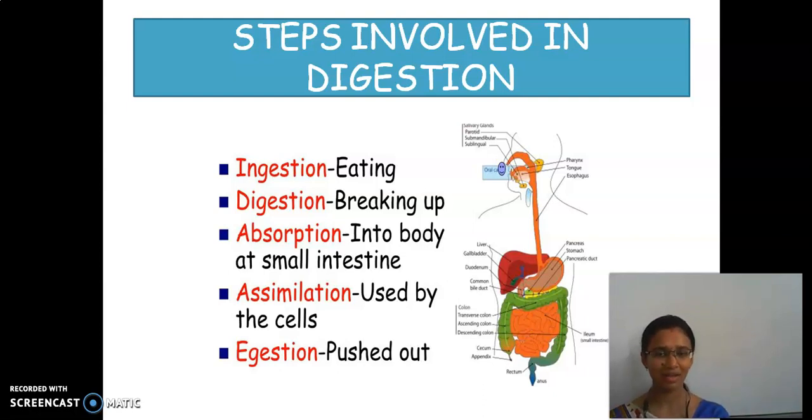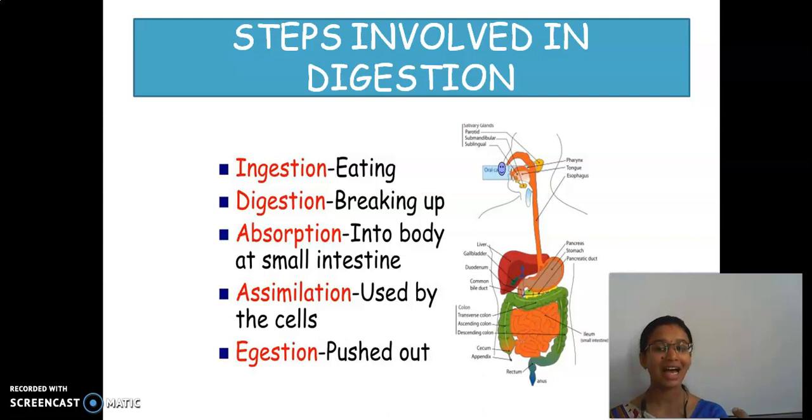And then the third step is absorption. The absorption process takes place in the small intestine. These digested food materials are absorbed by the small intestine. And then assimilation. These absorbed food materials are supplied to all the cells in the body and are used up by the cells.